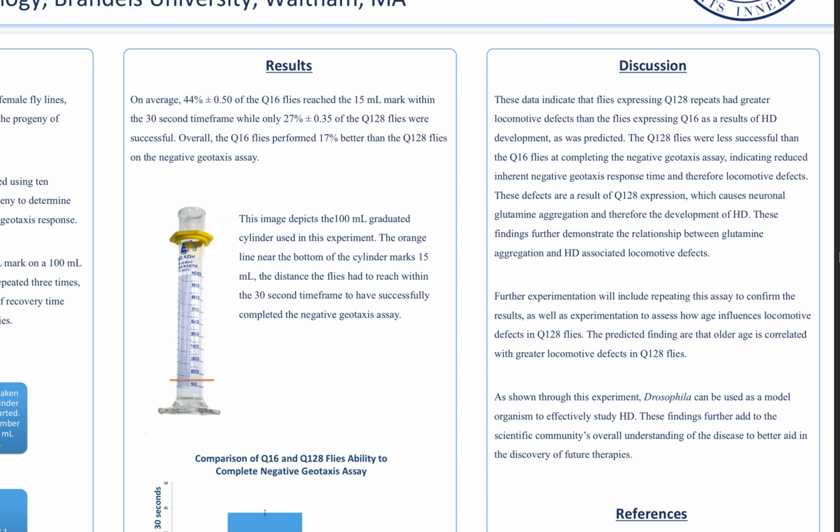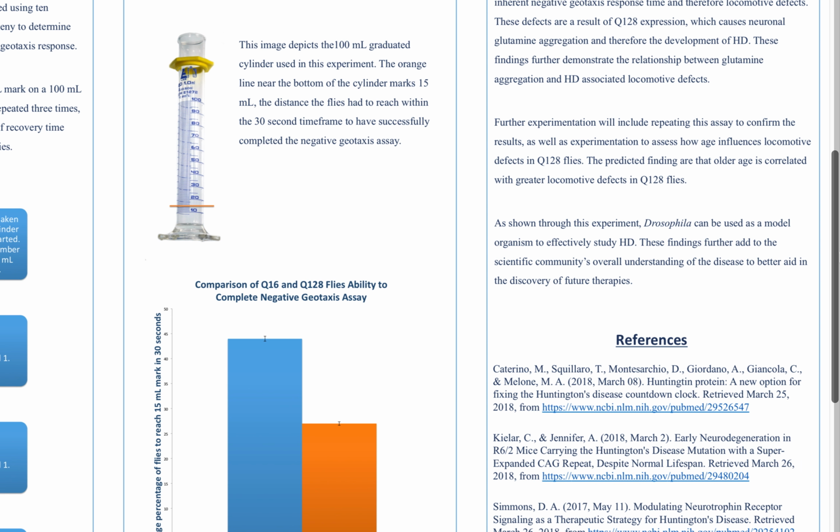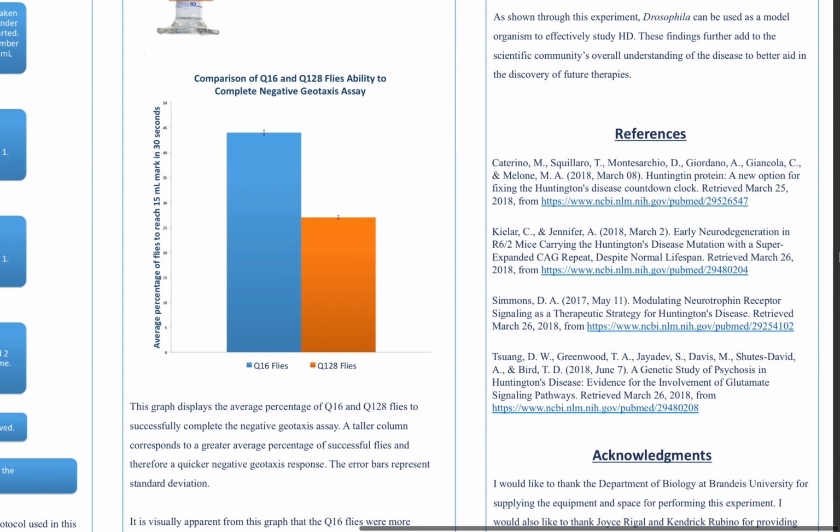Further experimentation will include repeating this assay as well as doing another test to see how age affects the Q128 flies, and it's predicted that older age will result in greater locomotive defects in the Q128 flies. So as shown through this experiment, Drosophila can be used as a model organism to effectively study Huntington's disease. These findings further add to the scientific community's overall understanding of the disease to better aid in the discovery of future therapies.